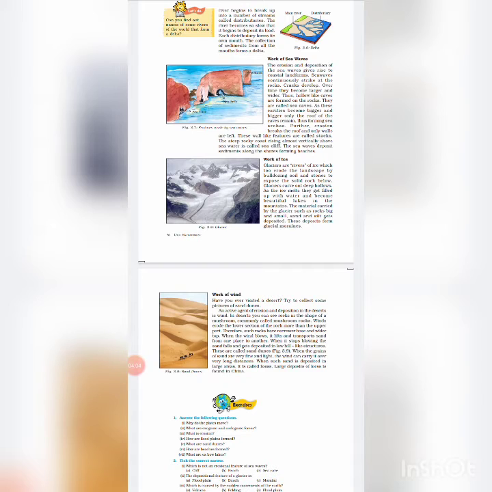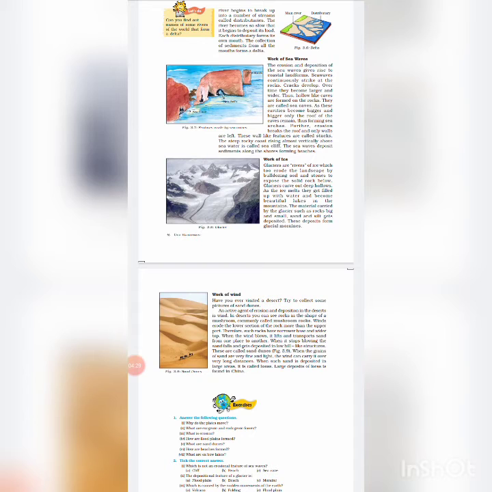In the desert, an active agent of erosion and deposition is wind. Mushroom rocks. In deserts, rocks can be shaped like a mushroom, commonly called mushroom rocks. Sand dunes. When the wind blows, it lifts and transports sand from one place to another.